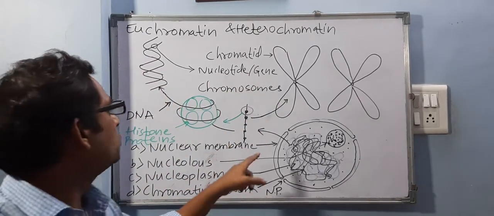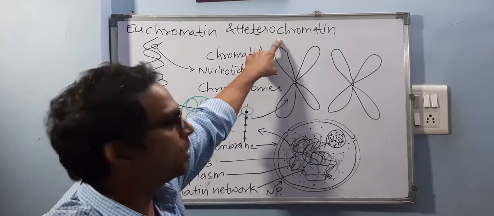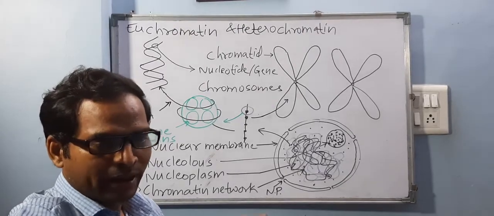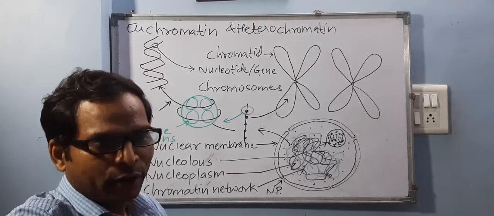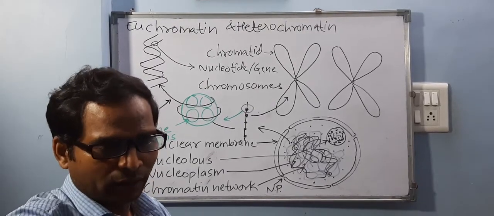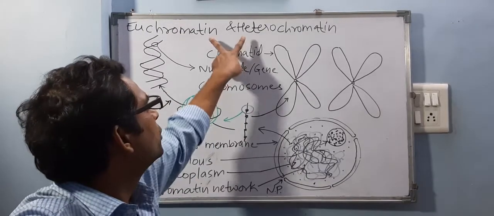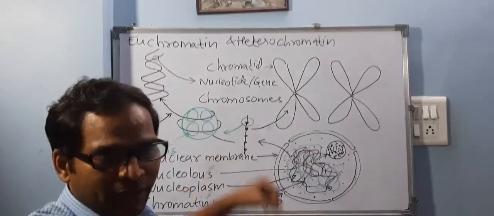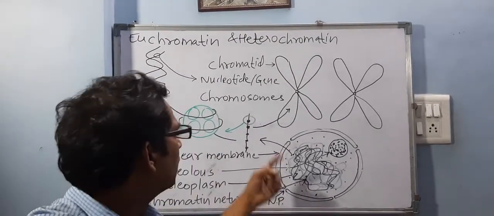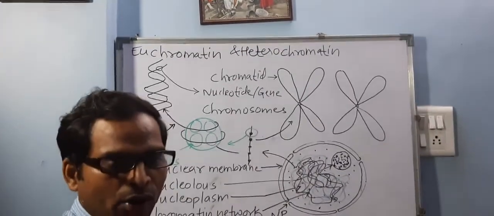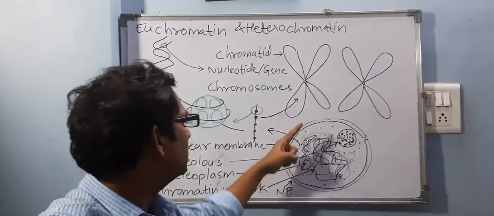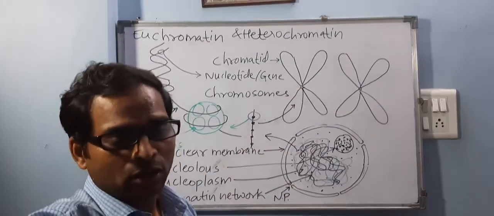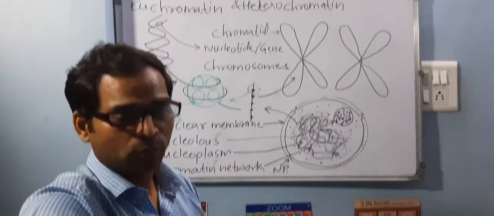So again, two more words I told you, euchromatin and heterochromatin. Euchromatin is the less condensed chromatin network, and heterochromatin is the more condensed network. Is it okay? This is for your competitive exams. And now this beaded string, when the cell undergoes division, undergoes condensation and contraction, finally forms these chromosomes. So we have 46 chromosomes or 23 pairs of chromosomes, correct?